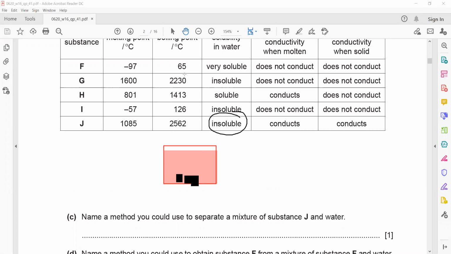So substance J is insoluble in water, does not dissolve. Which technique can we use? We can use filtration if we want to separate an insoluble substance from water.